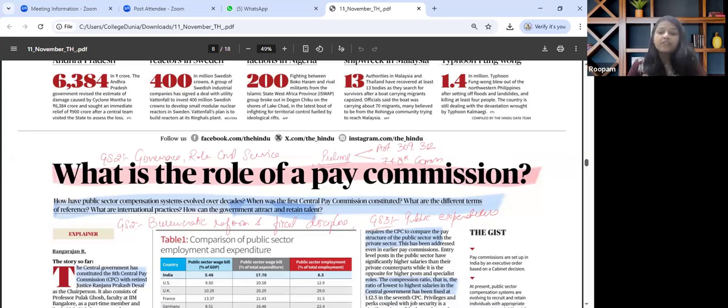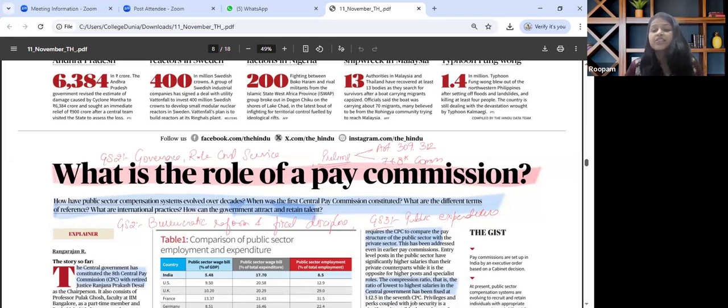So apart from the social work and social improvement and collaborating with regard to the national development, what drives a person to work in a sector? So the pay is one such important motivating drive that is required. And hence the government is responsible to take care of the central services or civil services structure altogether.